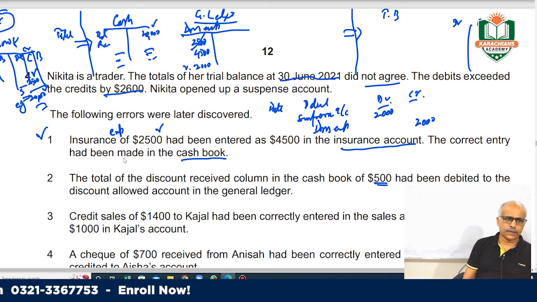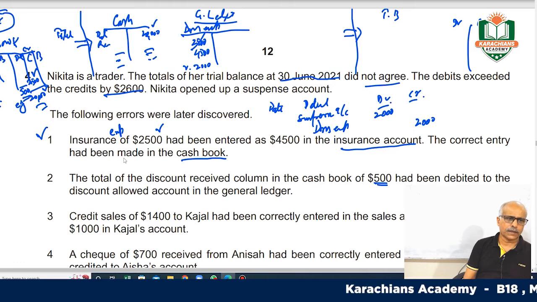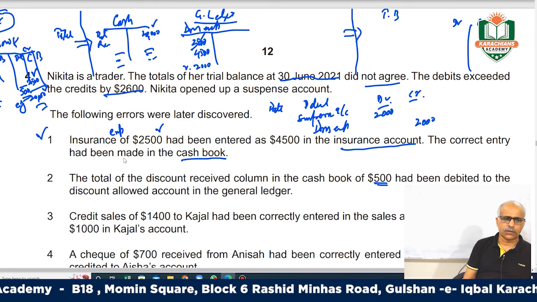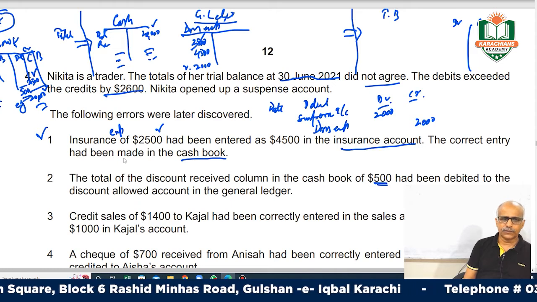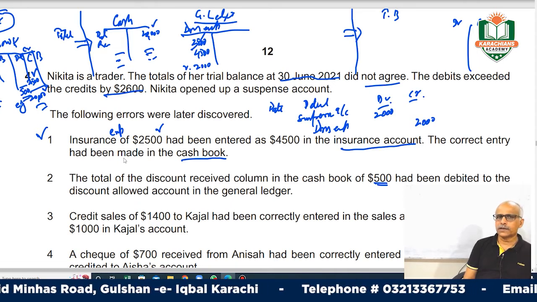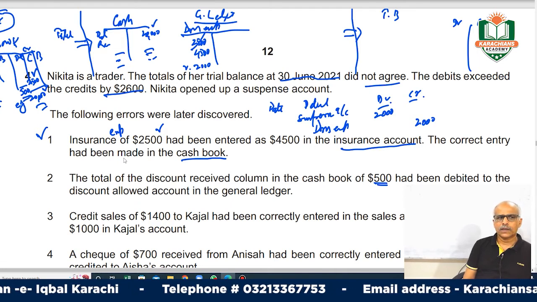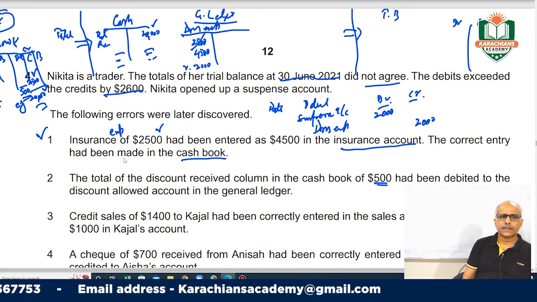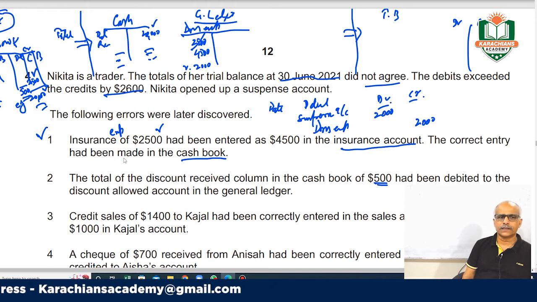There was a total of 500 discount received, and this is discount allowed. This is debit, this is credit. So on the debit side, there was a total discount allowed of 500. As I explained, from all these books of prime entry, the total goes to the general ledger.